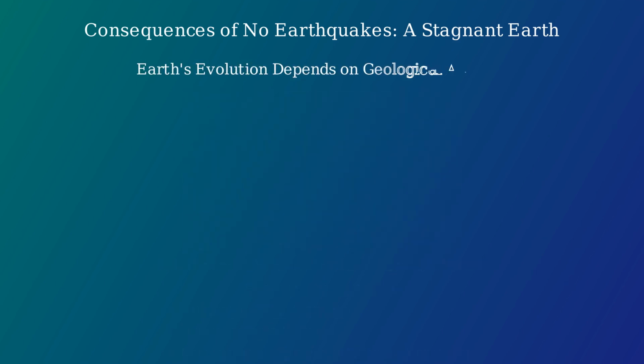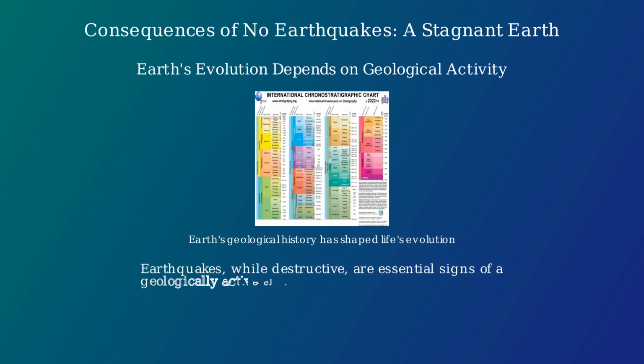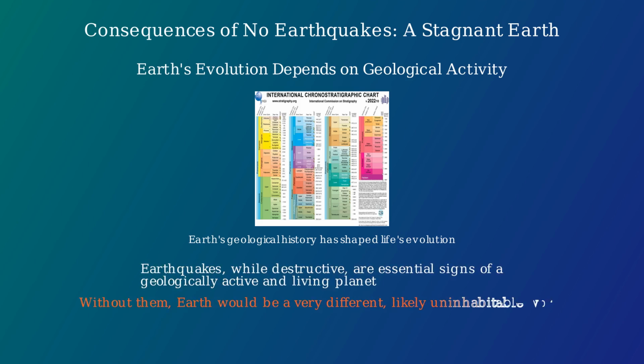Earth's geological activity has been crucial throughout its history. The timeline of our planet shows how geological processes and life have evolved together over billions of years. Earthquakes, despite their destructive potential, are essential signs of a geologically active and living planet. Without them, Earth would be a very different and likely uninhabitable world.